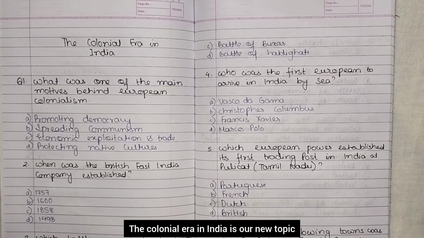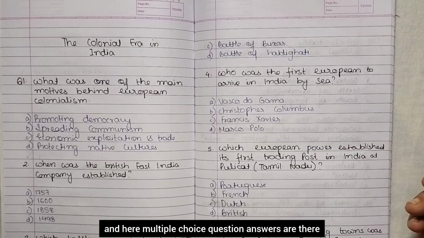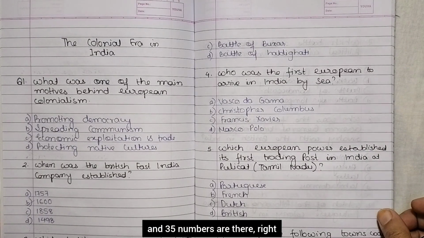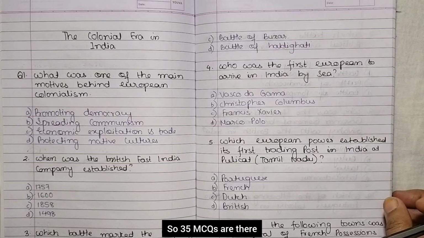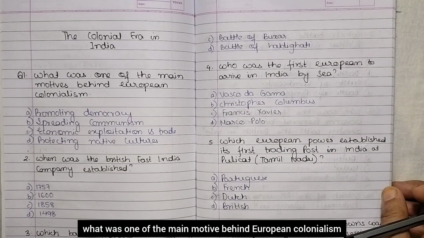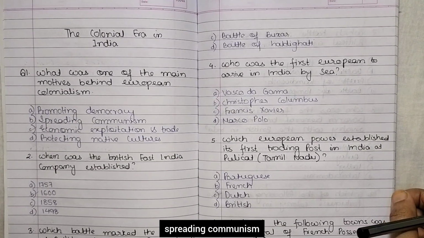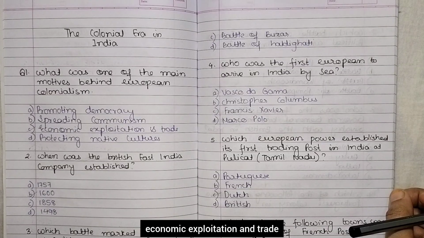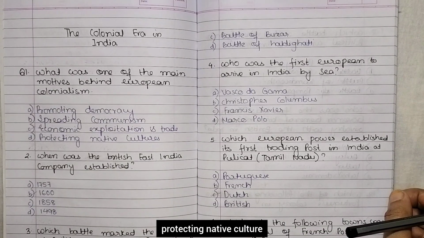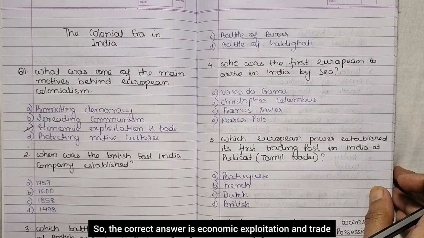The colonial era in India is our new topic that we are going to cover, and here multiple choice question answers are there, and 35 numbers are there, right? So 35 MCQs are there. So let us start. First question is, what was one of the main motives behind European colonialism? The options are promoting democracy, spreading communism, economic exploitation and trade, protecting native culture. So the correct answer is economic exploitation and trade.